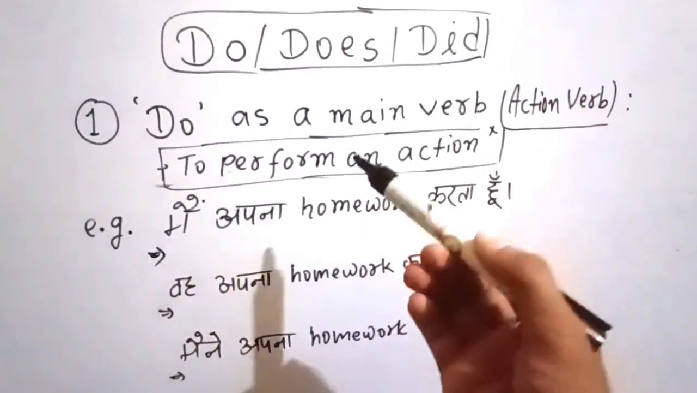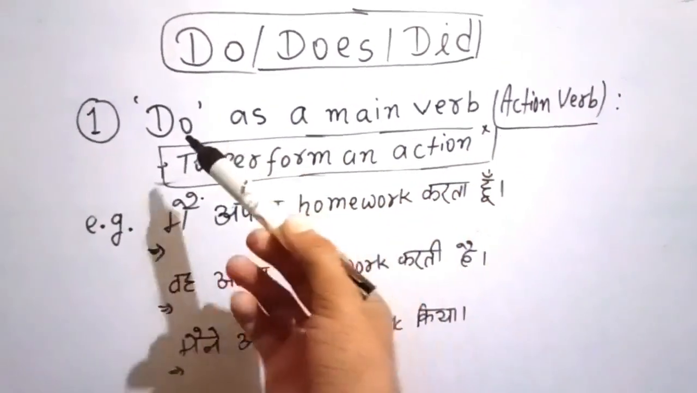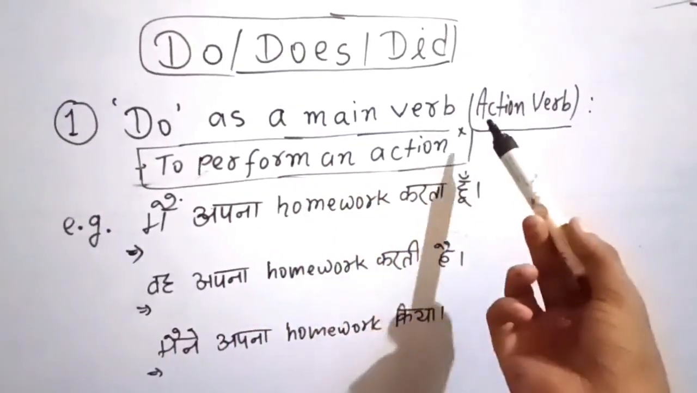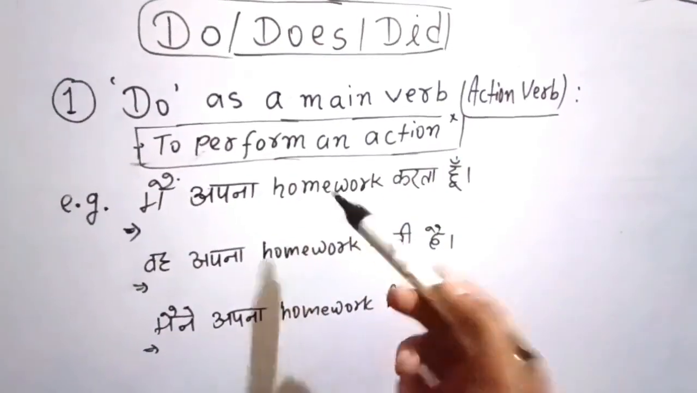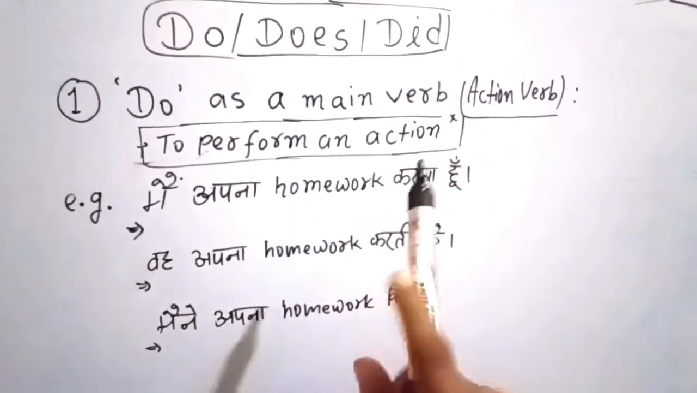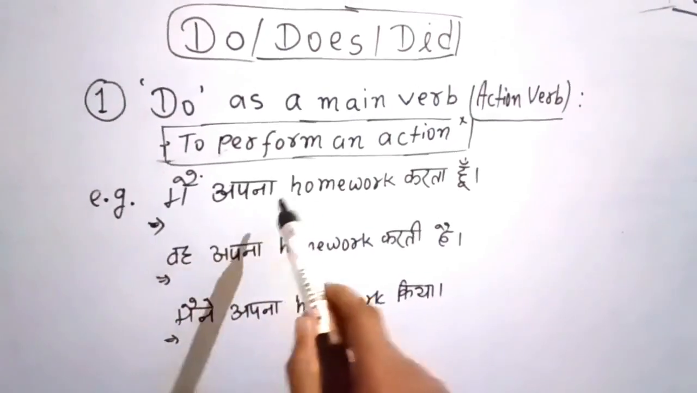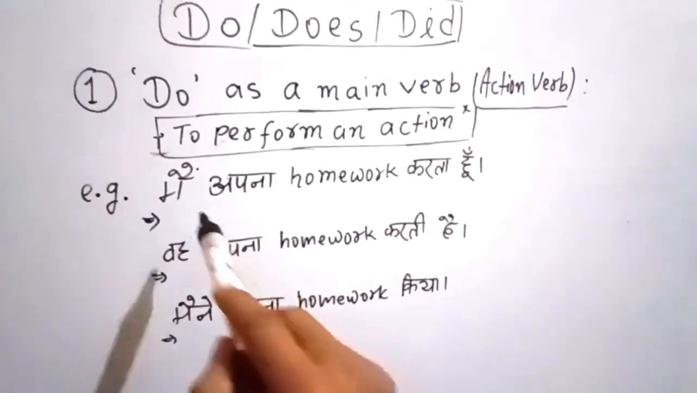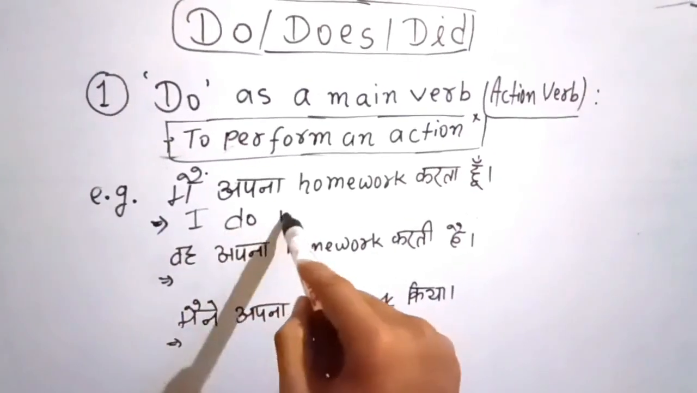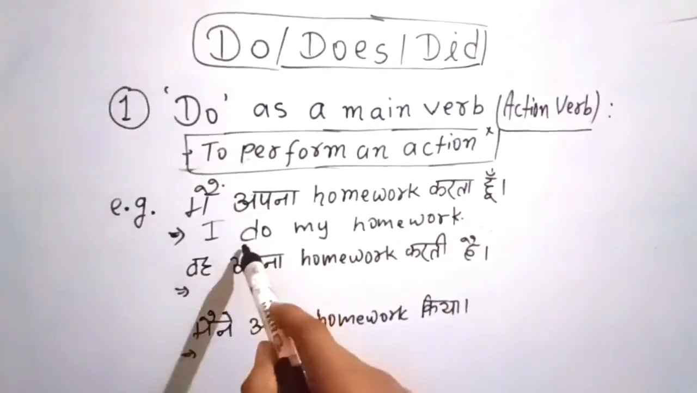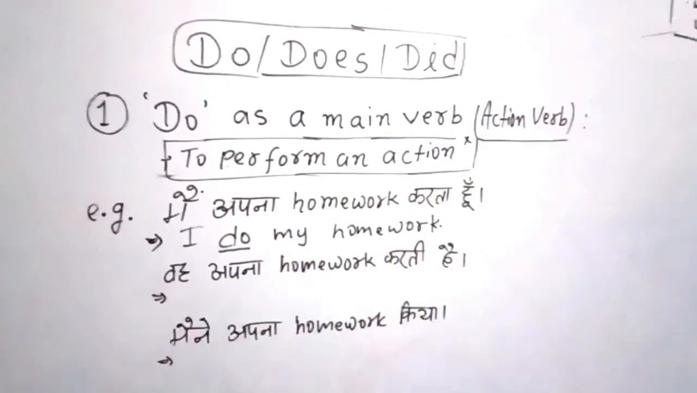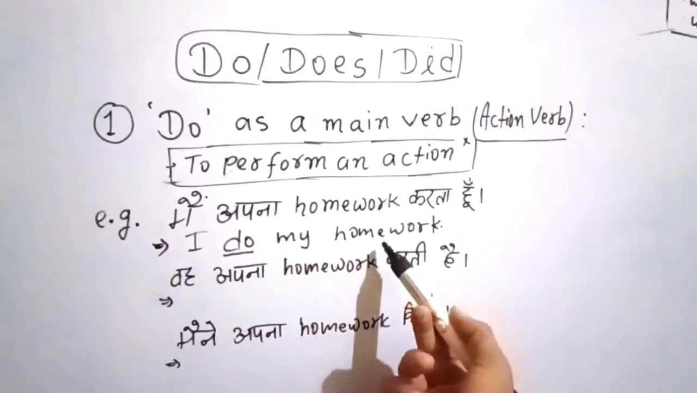Well friends, let's talk about the first use of do, does, did: do as a main verb or as an action verb, to perform an action. It can be used as an action verb like the main verb, right? Let's look at the examples. मैं अपना homework करता हूँ. What would be the English? I do my homework. That means I'm using do here as the main verb, meaning it is performing the action of doing homework.